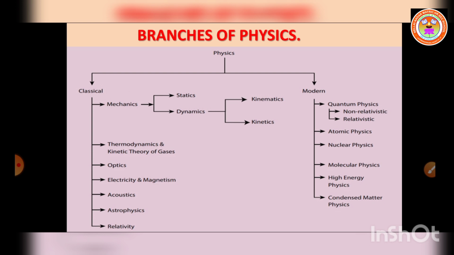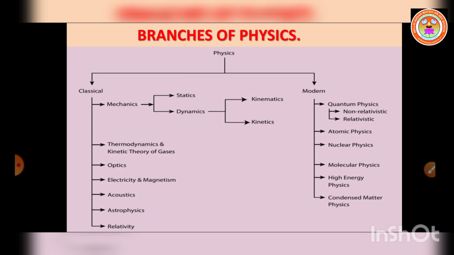So, see the branches of physics given here. Physics is classified into two types: one is classical and the second one is modern. Under classical, the types are mechanics, thermodynamics and kinetic theory of gases, optics, electricity and magnetism, acoustics, astrophysics and relativity.